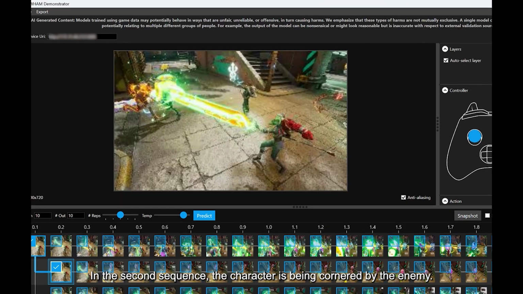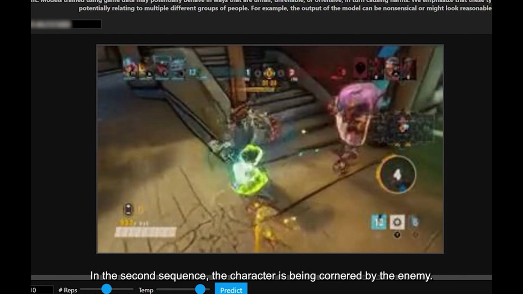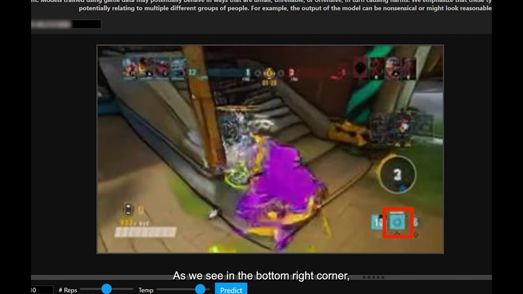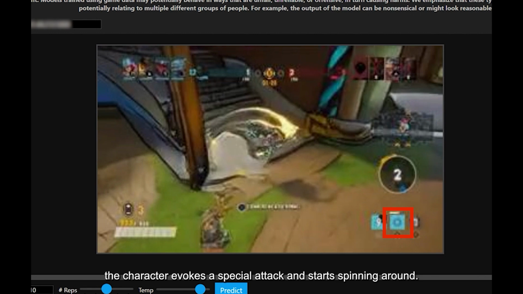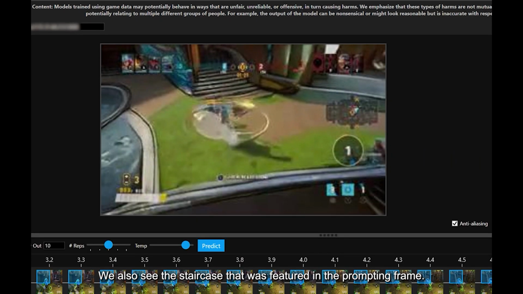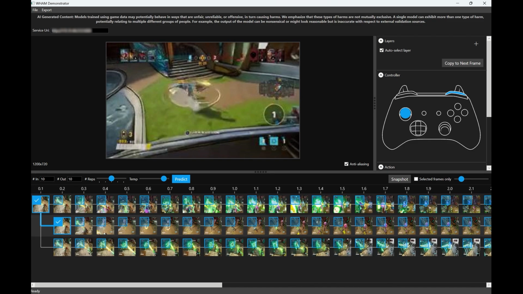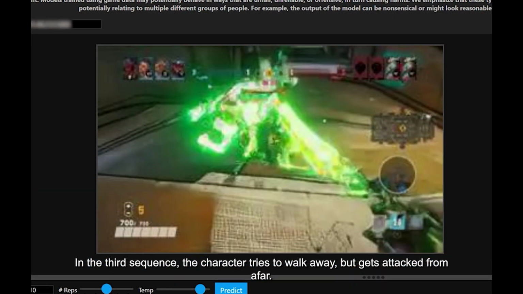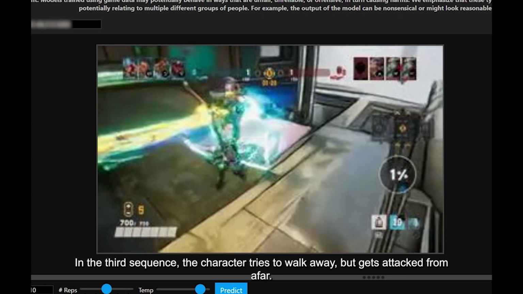In the second sequence, the character is being cornered by the enemy. As we see in the bottom right corner, the character evokes a special attack and starts spinning around. We also see the staircase that was featured in the prompting frame. In the third sequence, the character tries to walk away but gets attacked from afar.